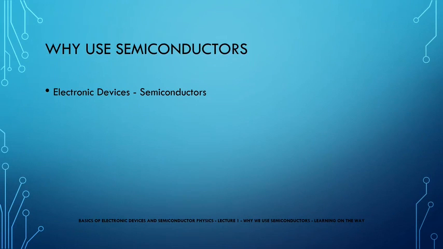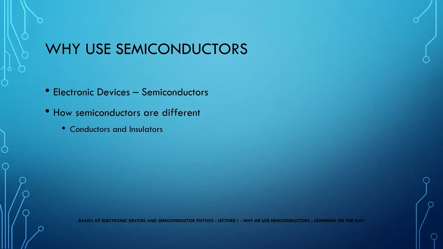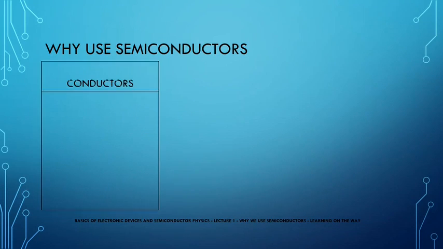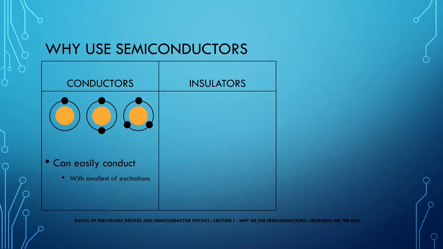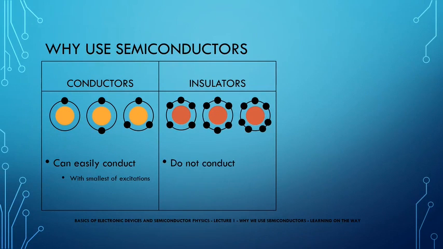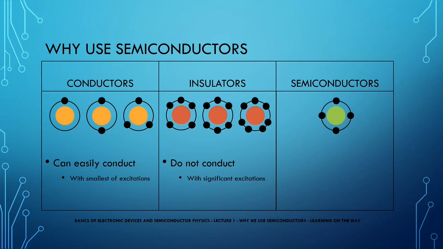To understand this, we need to see how semiconductors are different from materials like conductors and insulators. The basic difference that comes to one's mind is that conductors have 1, 2, or 3 electrons in their outermost shell and can easily conduct even with the smallest of excitation. On the other hand, the insulator has 5, 6, or 7 electrons in its outermost shell and hence does not conduct even for a significant excitation. But semiconductors have 4 electrons in their outermost shell, which makes them special, and they can conduct when a limited or a finite amount of excitation is provided.